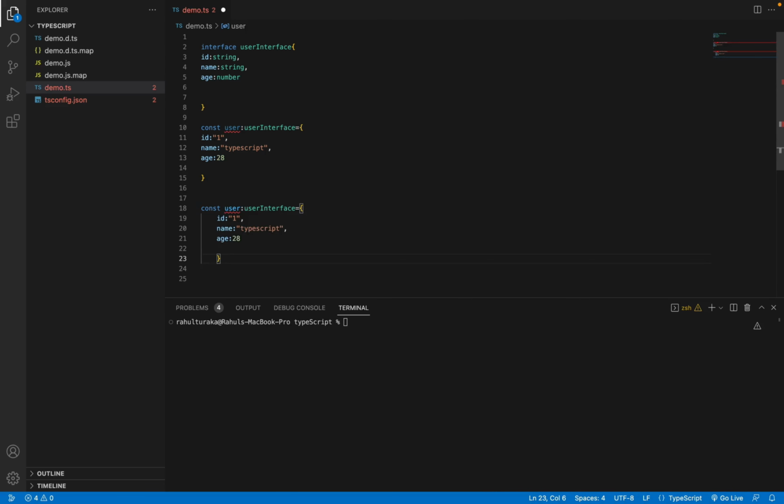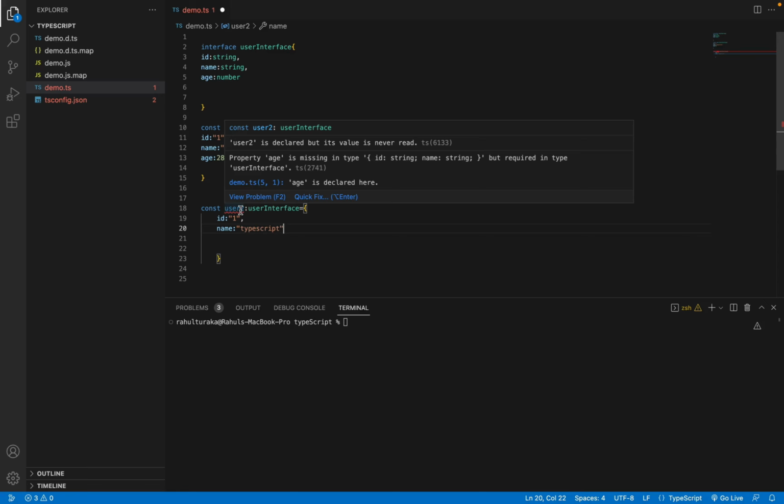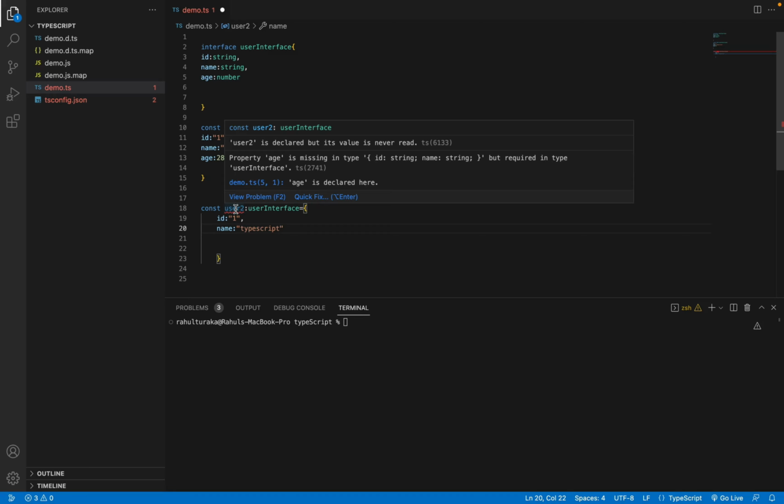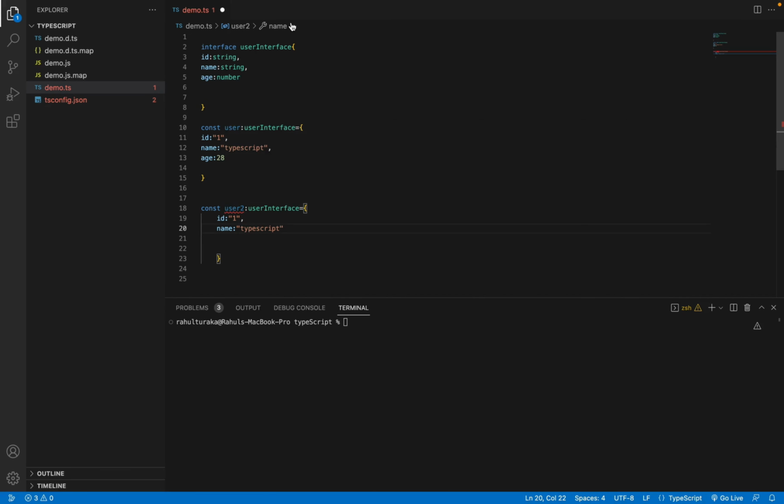Let's say I have one more object, that is user2. For my user2, let's assume that user2 doesn't have the age field. I'll remove the age field. As you can see, immediately there is a red line stating that age is missing in the type. Age is required. Whenever you have an interface mapped to an object, all the fields that are present in the interface should be declared in the object as well. Those fields are mandatory.